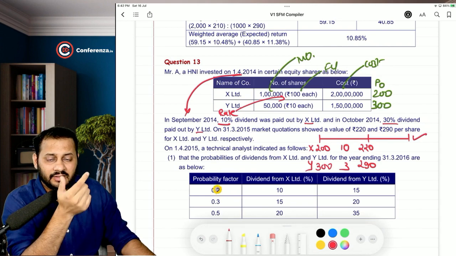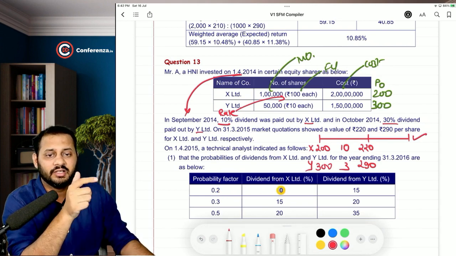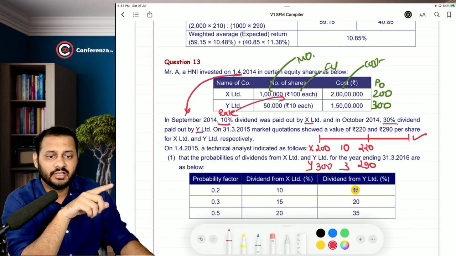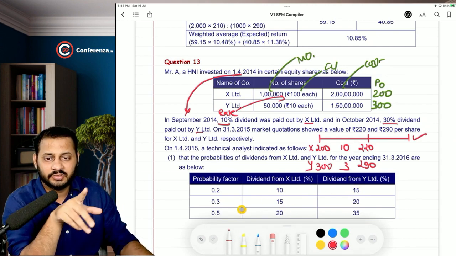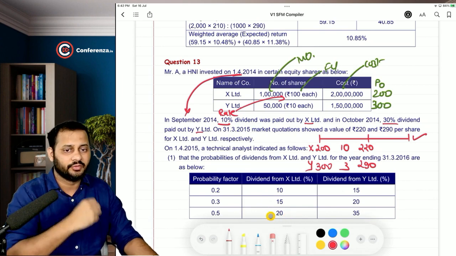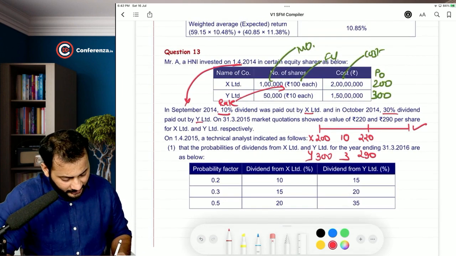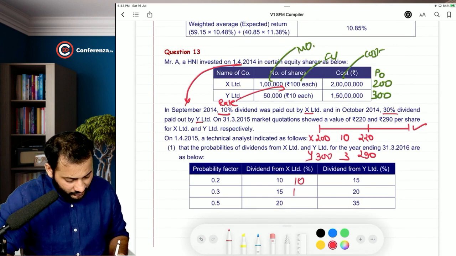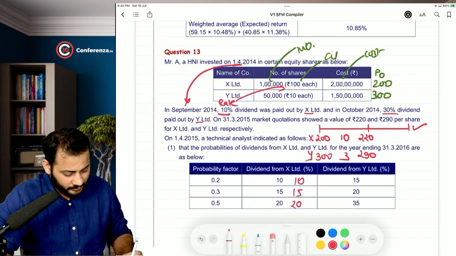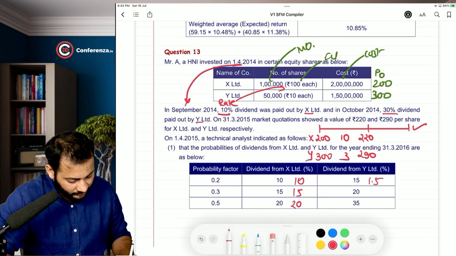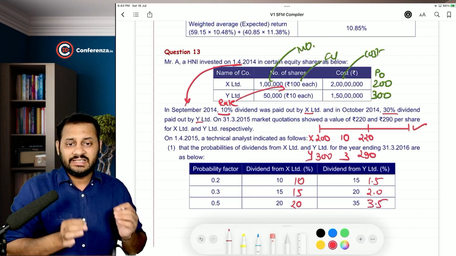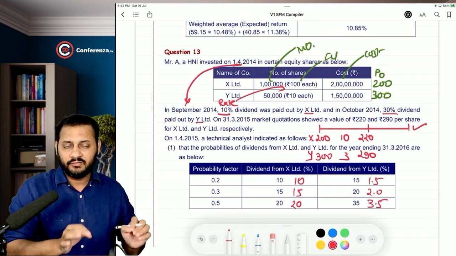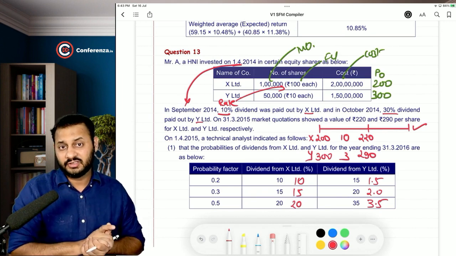There are 20% chances X will declare a dividend of 10% and Y will declare a dividend of 15%. And then there are this much of the chances for this much of the dividend. Okay, I will write down the values. If 10% is declared, it will be 10 rupees, 15 rupees and 20 rupees. But if 15% is declared, it will be 1.5 rupee, 2 rupee and 3.5 rupee, because the face value is 10 rupees. So these can be the dividend in that year, in the second year.